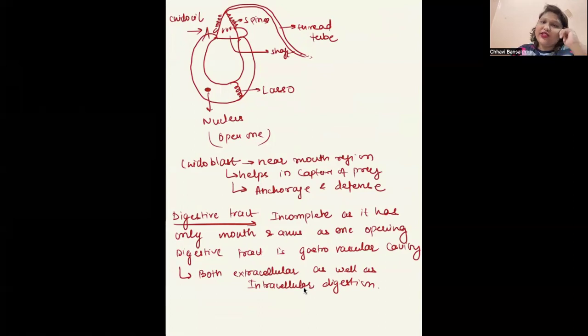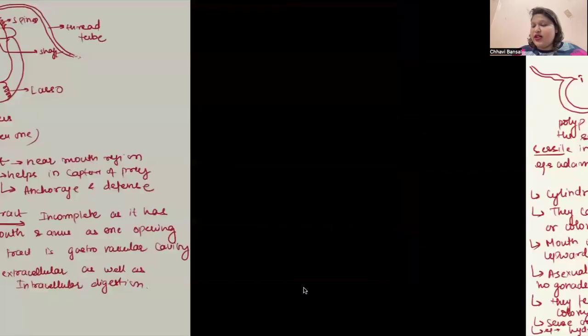Now, cnidoblast cells are generally present near the mouth region because they need to capture the prey. They also help in anchorage as well as defense. The digestive tract is incomplete, as we have seen only a mouth, so the mouth also acts as the anus, a single opening. Their digestive tract is the gastrovascular cavity. What type of digestion? They show both extracellular and intracellular digestion.